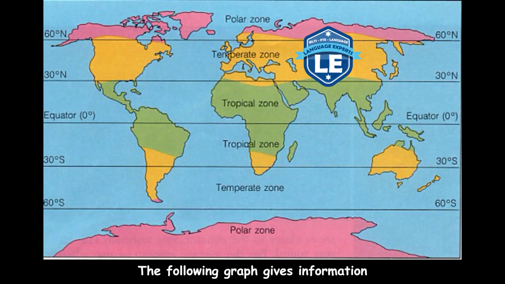The following graph gives information about different zones globally. The pink areas means polar zones, and they are found over 60 degrees north and south. And yellow areas standing for the temperate zone can be found between 30 to 60 degrees north and south. When we look at the area lower than 30 degrees north and south, there is the green zone, representing the tropical zone. To sum up, there are different zones in different latitudes.